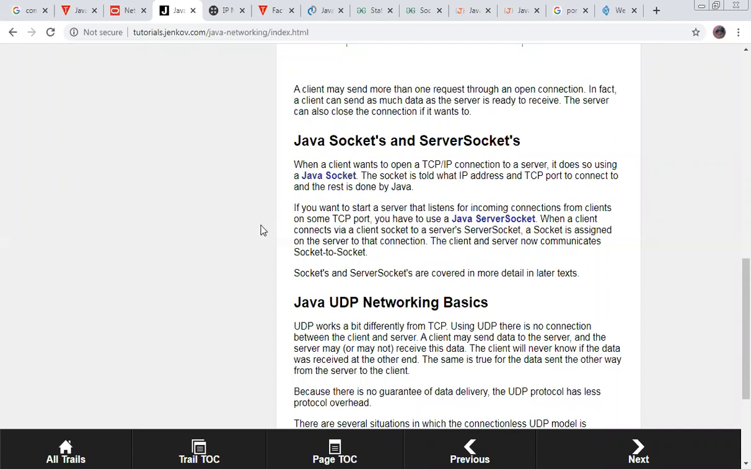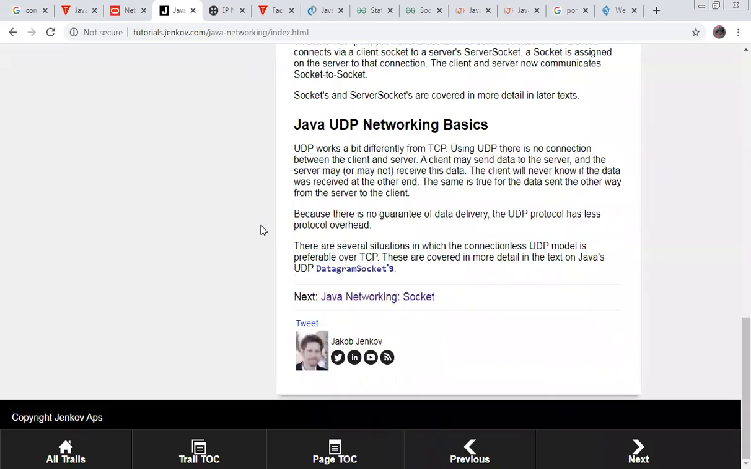When a client connects by a client socket to a server socket, a server socket is assigned on the server to the connection. The client and server now communicate socket to socket. Initially the IP address and port address are communicating with each other. Now, with the help of Java programming, the connection is through socket to socket.